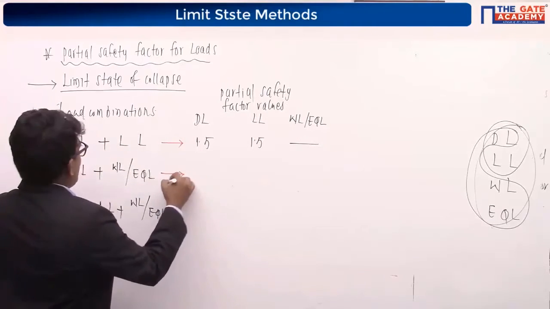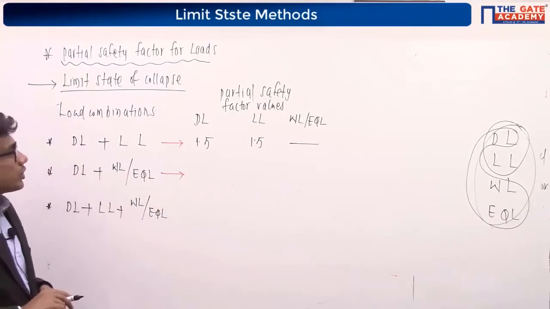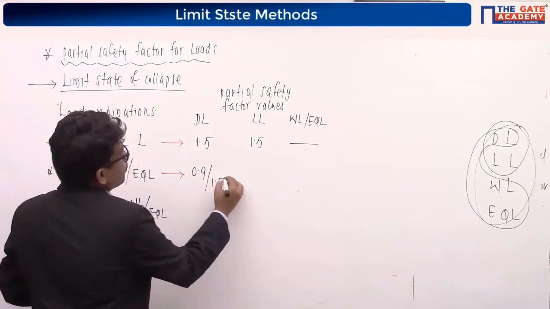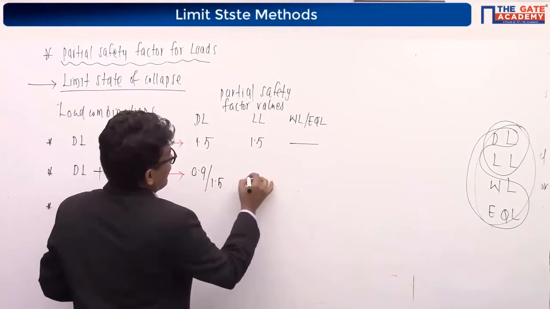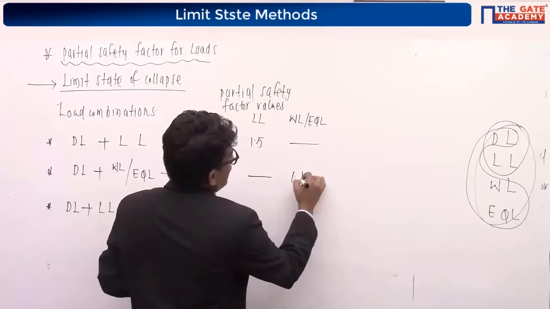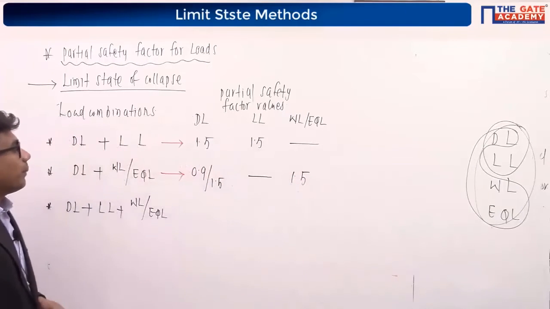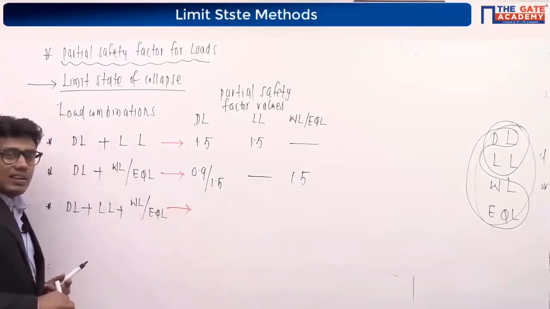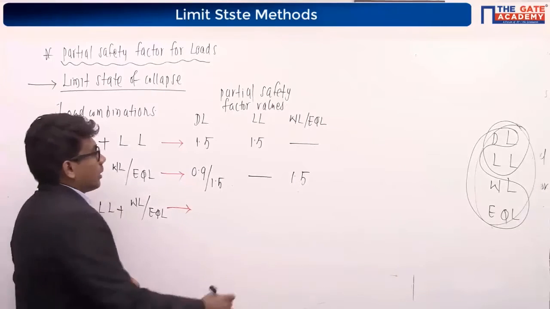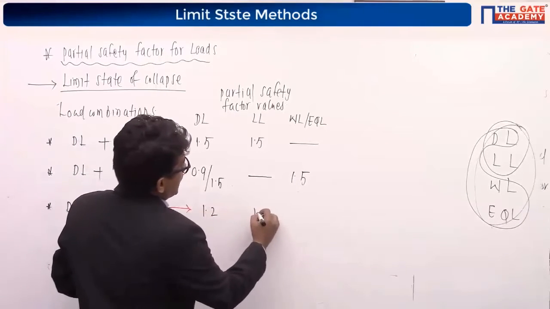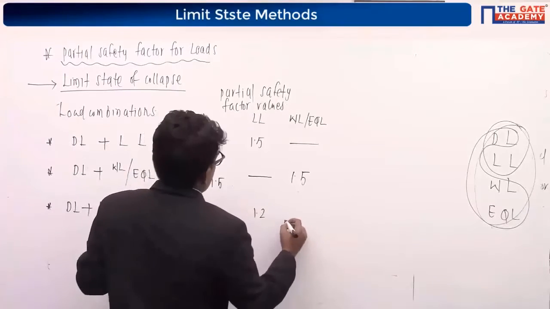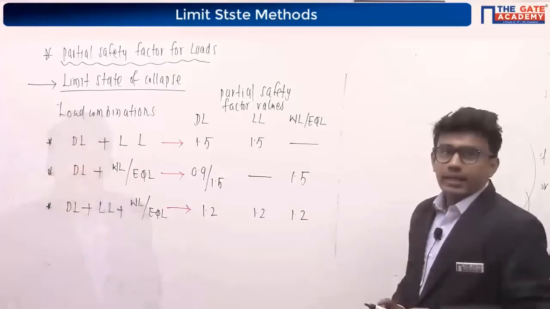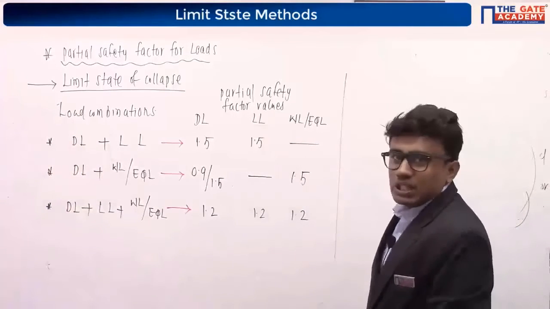Then coming to the second one, dead load plus wind load or earthquake load combination, we have to consider a partial safety factor of 0.9 or 1.5 for dead load. Here we are not considering the live load, so we don't have to mention anything about that. And for wind load or earthquake load, it is 1.5. And for the combination of dead load plus live load plus wind load or earthquake load, the partial safety factors as per IS 456-2000 for limit state of collapse are 1.2, 1.2 and 1.2. And again, that is for limit state of collapse.